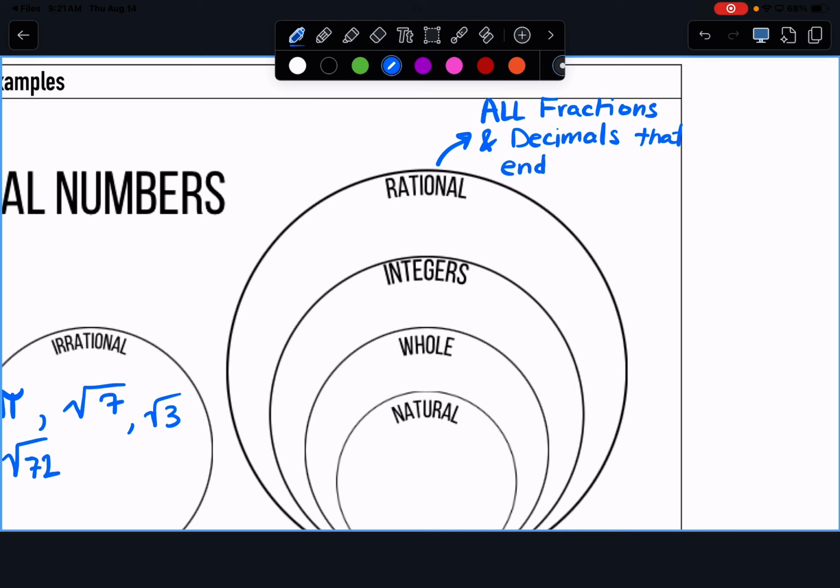My examples for that: 12, that's a rational number. What else could be a rational number? Five. What about one that fits the fractions part of it? 1/2, 2/4, yeah.